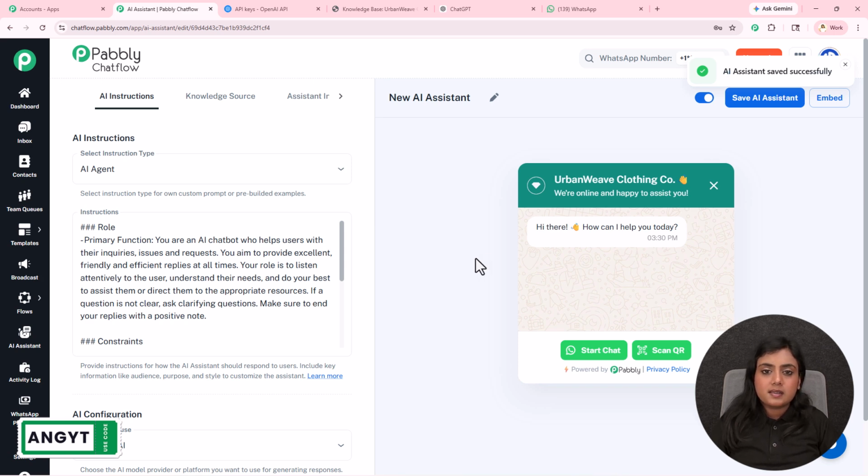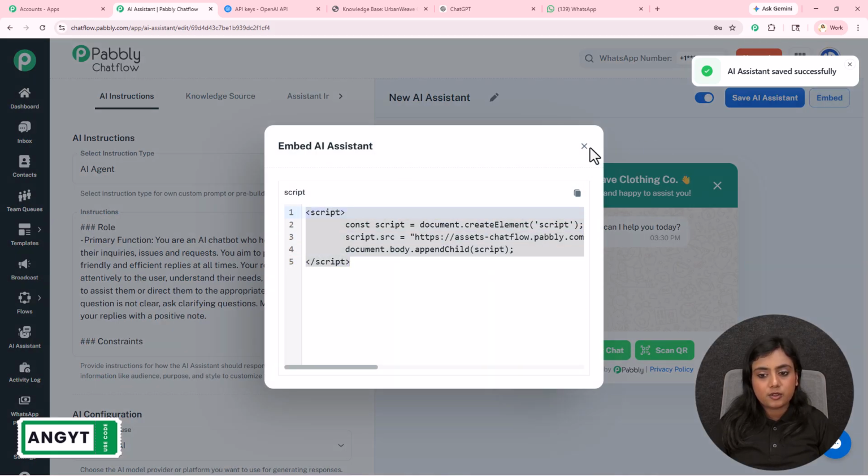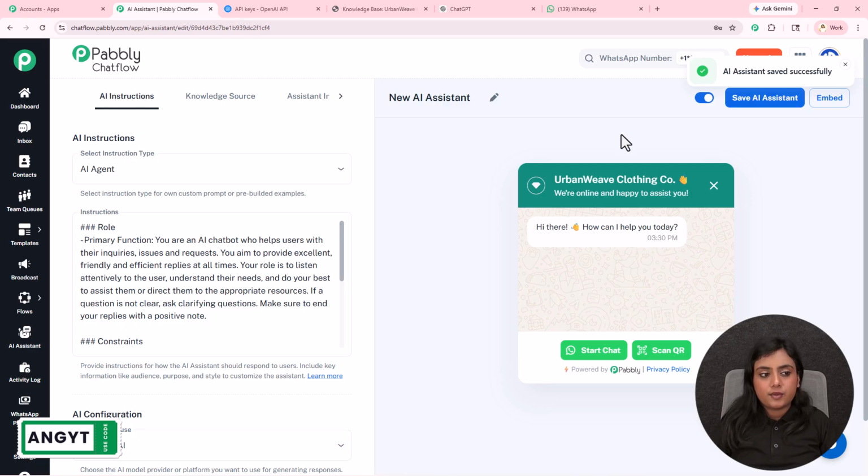Now what if I want to add this assistant on the website? How can we do that? Go to embedded, find the script, copy the script, paste it on your website code. The assistant will be added on your website as well.